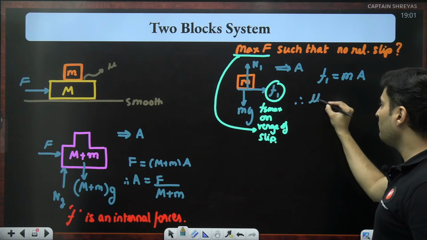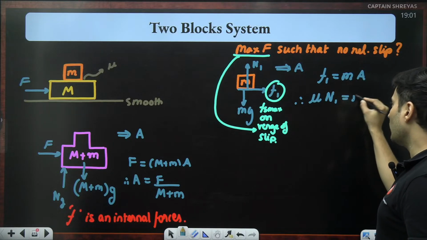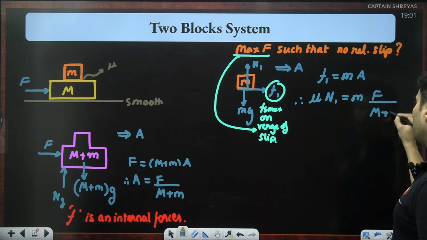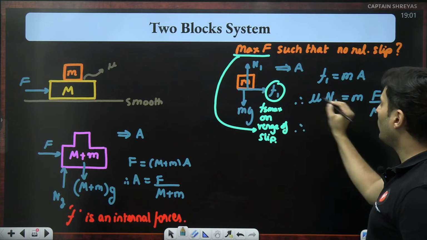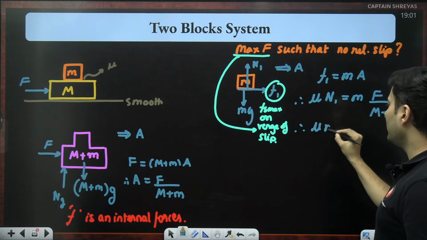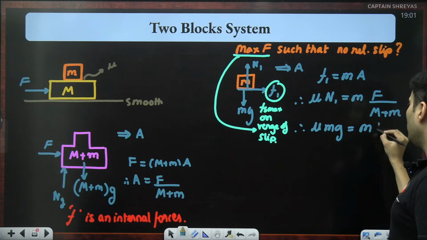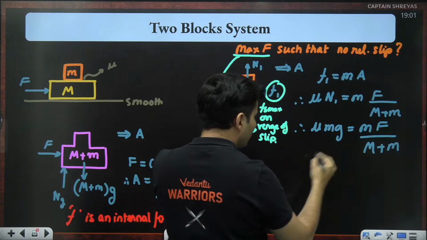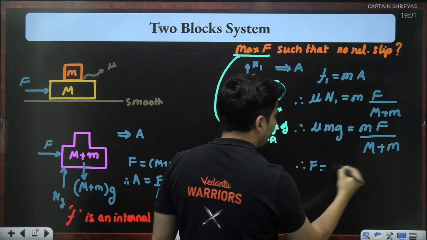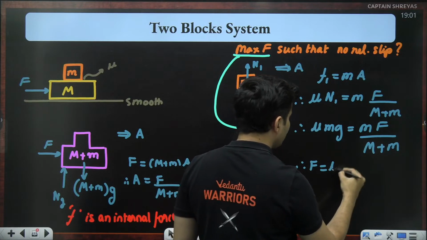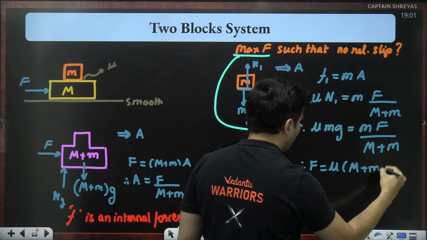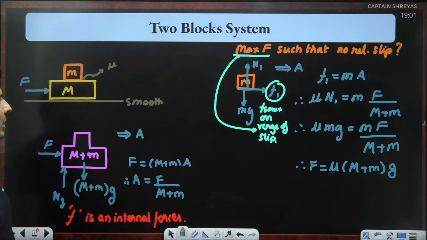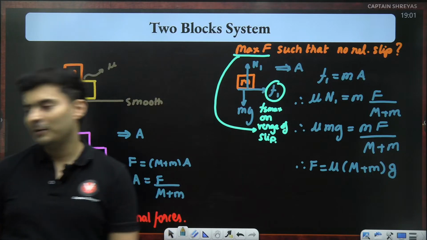Hence, this will be mu into N is equal to m into A, but A over there is F divided by capital M plus small m. What is normal? Normal is small mg. So mu into small mg is equal to small m into F divided by capital M plus small m. Small m cancels. Therefore, F will be equal to mu into (M plus m) into g. That's it. We have found the answer. F is equal to mu into (M plus m) g. Amazing question, isn't it?